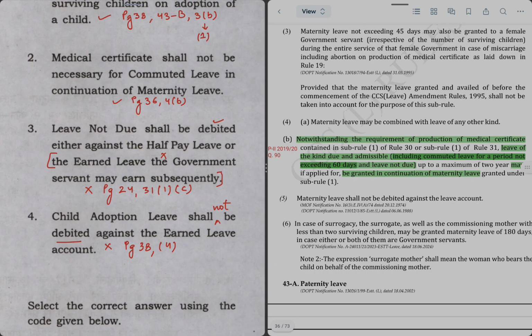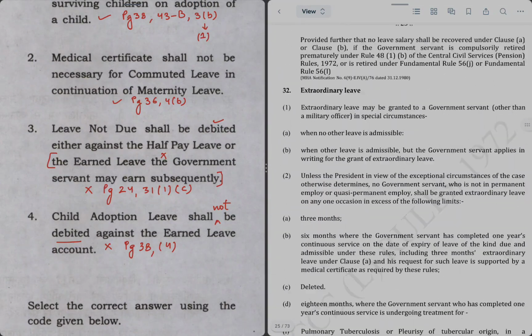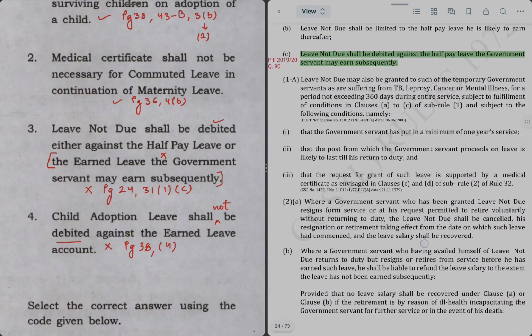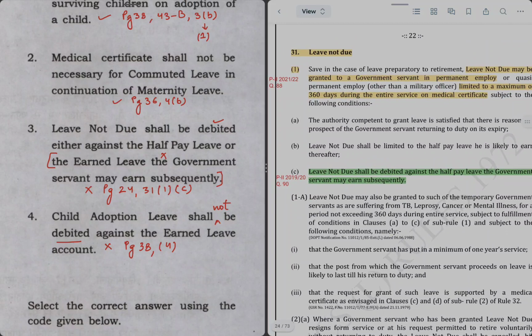For this we'll refer to page 24 of the leave rules, and para 31.1c, this has been covered. 31.1 and then C, leave not due shall be debited against half pay leave. There is no mention of EL, and this half pay leave is also the GS is expected to earn subsequently. Hence, statement 3 is incorrect.